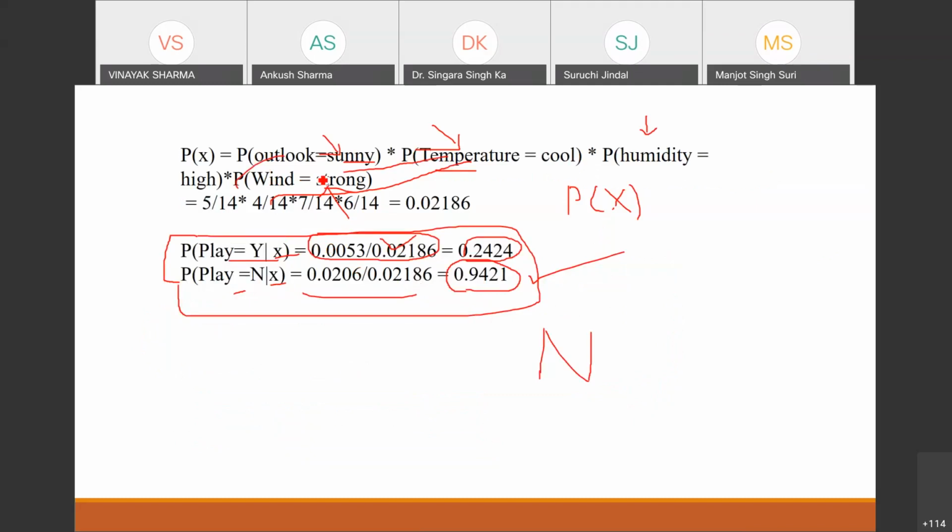Similarly, you have to repeat the same procedure for the second feature, third feature, and fourth feature, and multiply them to find the final value, and divide the values which we got by the previous operations by this value. Okay, and then whichever probability is higher, the output will be of that class only. Okay, is this okay?